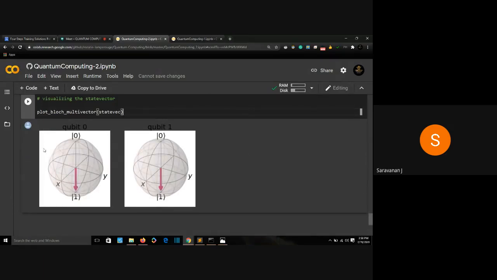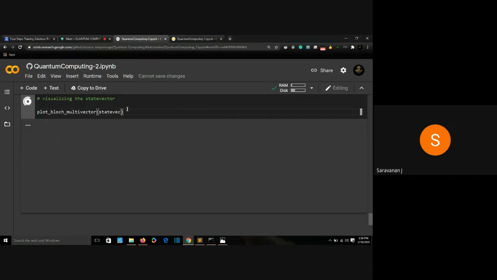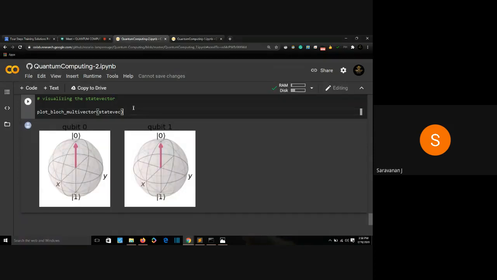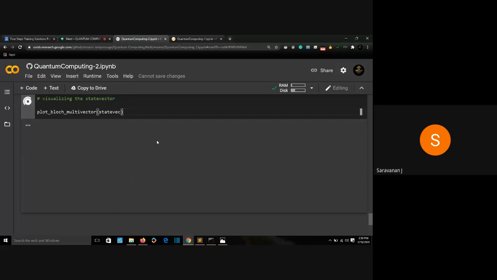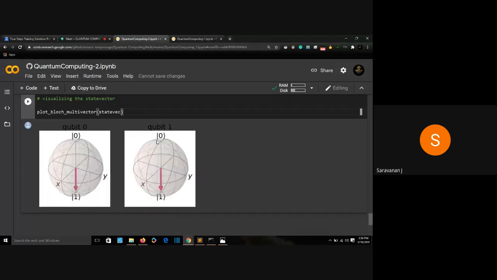Since it is using a controlled NOT gate, my first qubit is collapsing to 1 too. Because when this is 1, this will collapse to 1 too. Let me run it again. This is 0, so that will collapse to 0 too. My zeroth qubit is the one in superposition. If it collapses to 0, the other will be 0 too. If it collapses to 1, it will become 1 because we are using a controlled NOT gate. If it is not 1, it will stay at 0. Let me run it again. Now it's 1 and it becomes 1.